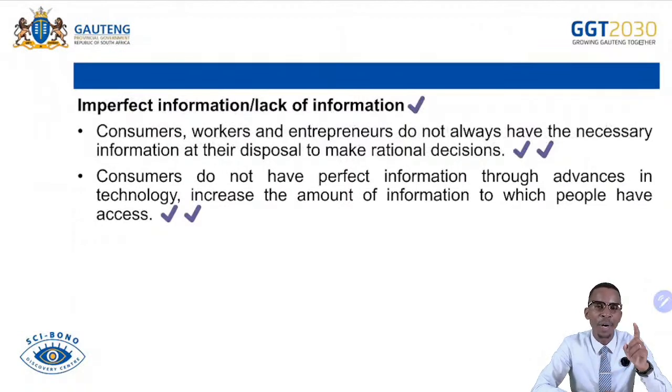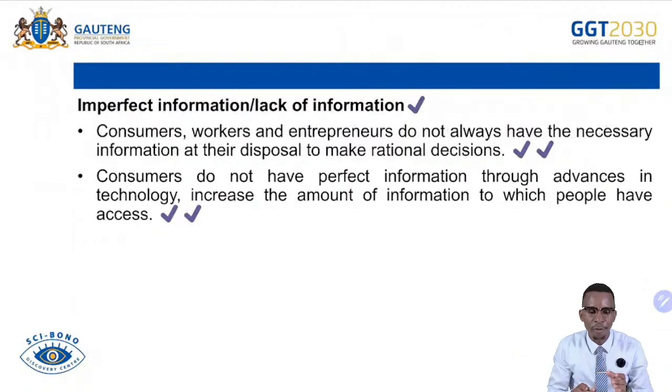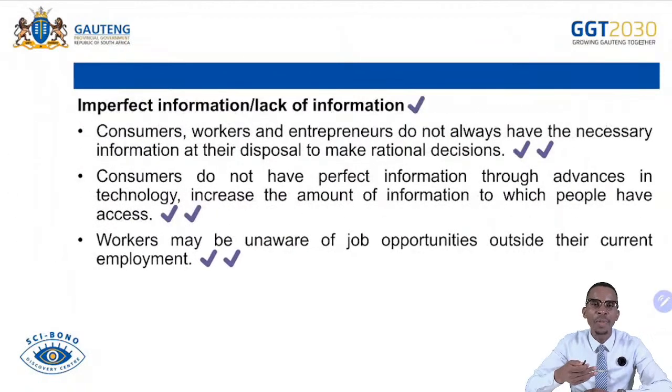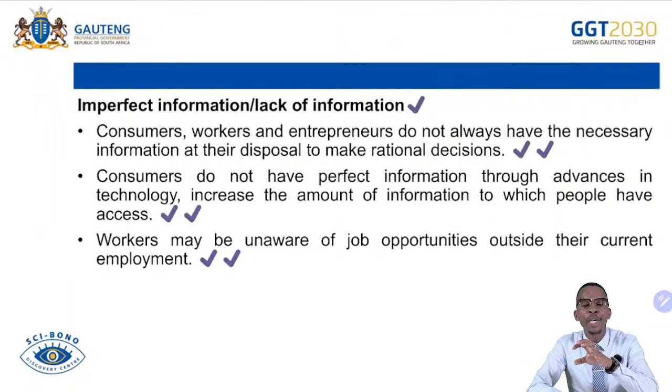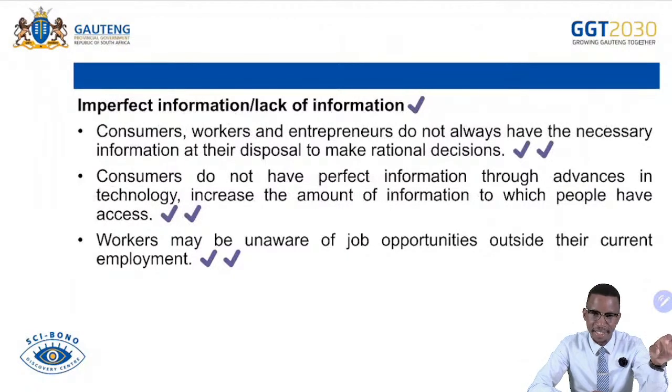It is important for workers or for those that are seeking a job to get enough information about the job before they choose. It is important for you to obtain that information before you choose the job. Know the danger of the job, know the payment or income that will be earned on that particular job per month. Because if you don't know that, you will be making uninformed decisions. That's just the summary of lack of information. If consumers and producers are uninformed about information that is prevailing in the market, they make uninformed decisions, and that leads to inefficiency within the market.